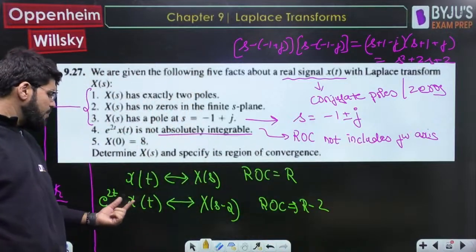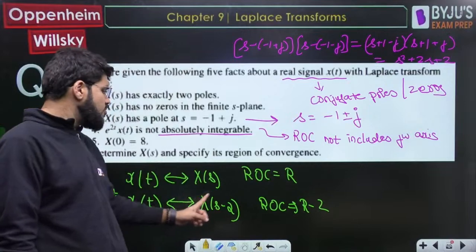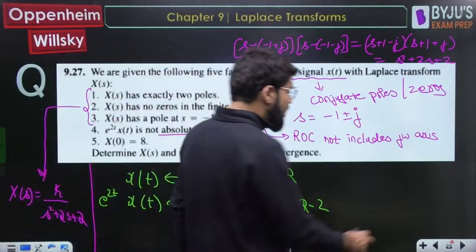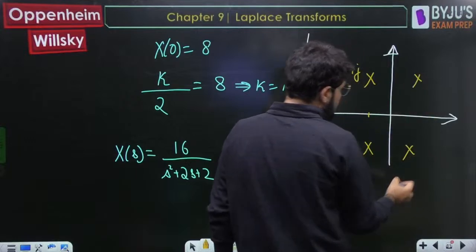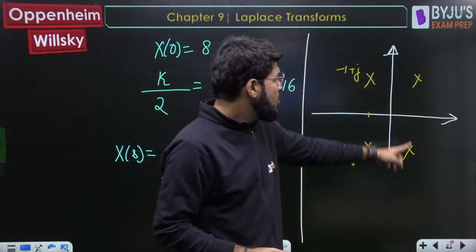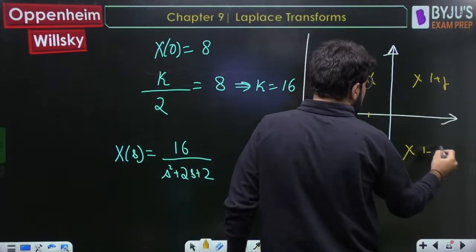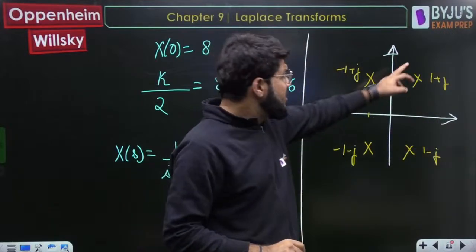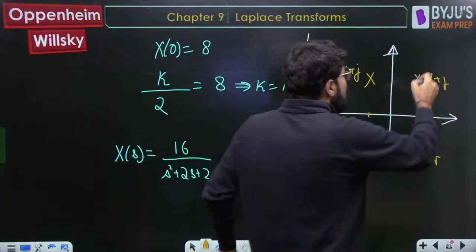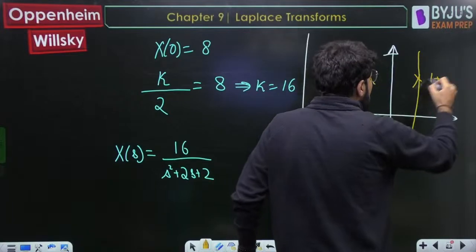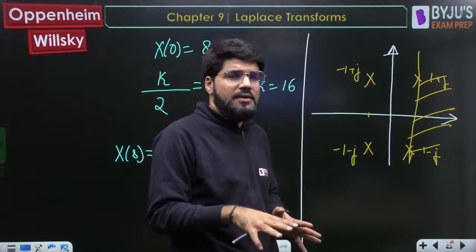What is the ROC for e^{2t} x(t)? It will be right shifted by 2 units, because the Laplace transform is X(s-2). If you right shift the poles by 2 units, the poles come at 1 plus or minus j. And for this set of poles, the ROC should not include the j omega axis. So where should the ROC be, right or left? It should actually be right.